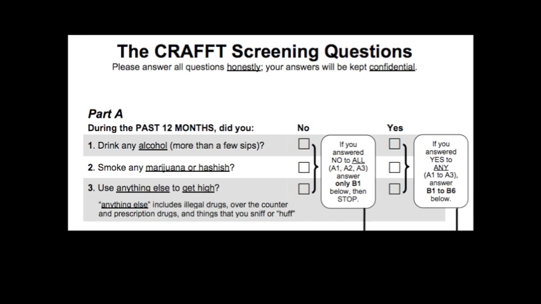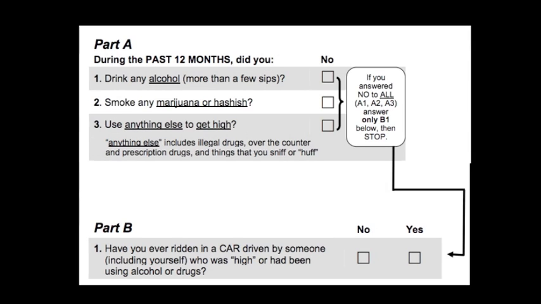If the teen answers no to all 3 opening questions, ask only the first CRAFT question. Have you ever ridden in a car driven by someone, including yourself, who was high or had been using alcohol or drugs? If the adolescent answers no to all 3 opening questions, but yes to the car question, the provider should briefly counsel the adolescent about the dangers of riding in a car with someone who has been using alcohol or drugs.